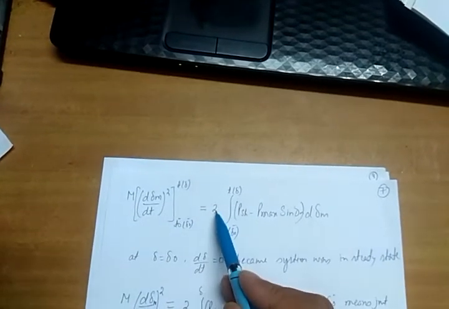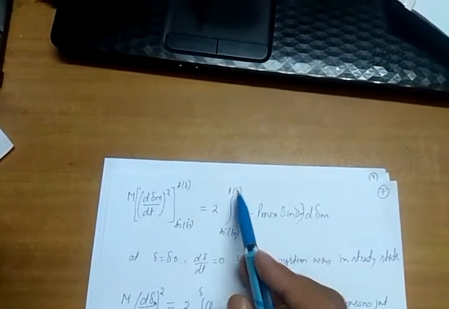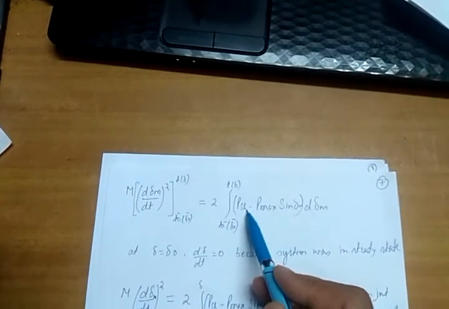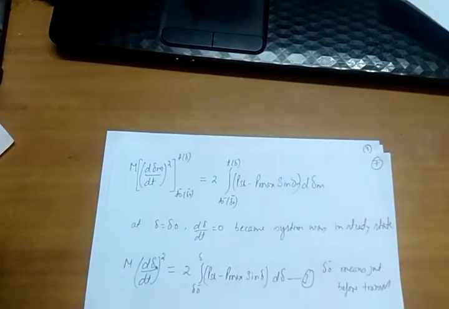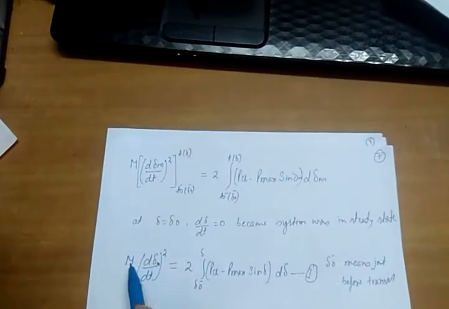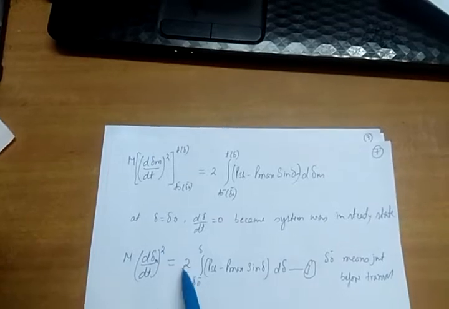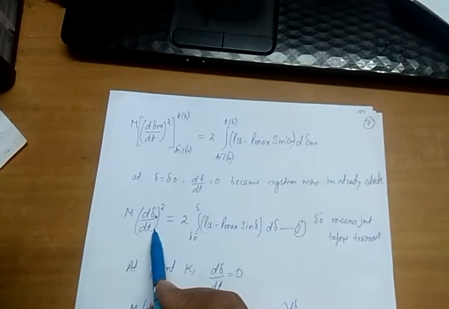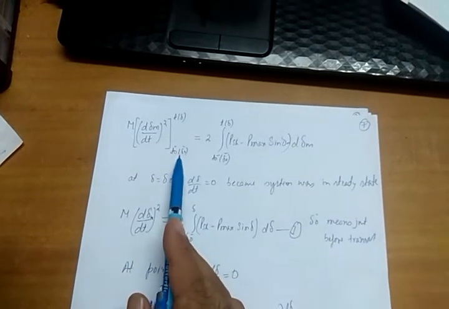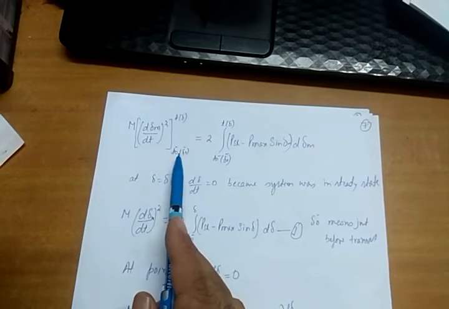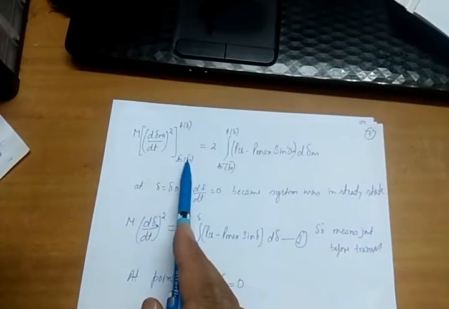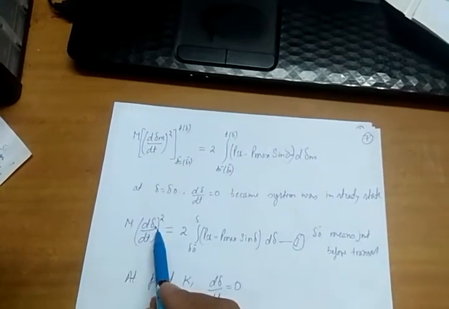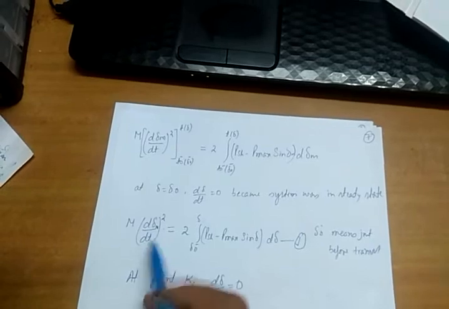So this is twice the integral from t naught to delta, just before the transient, of (P shaft minus P electrical) d delta. So I can write M into (d delta by dt)^2 is equal to twice (P shaft minus P electrical). Here in this case I am using only one term because I started when t was equal to t naught. At that time delta was equal to delta naught, so d delta by dt was equal to 0. So the second term was equal to 0, and I am taking only the one term here.